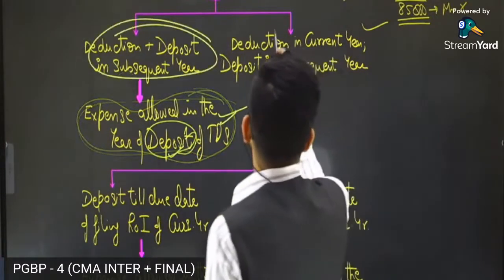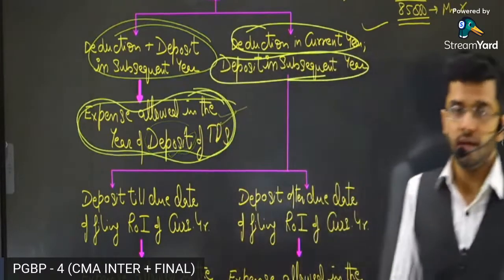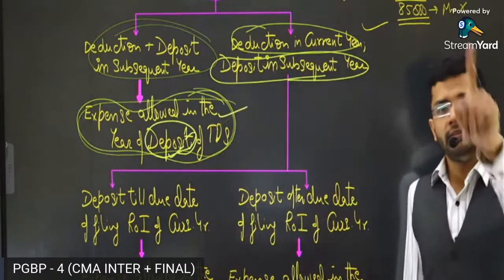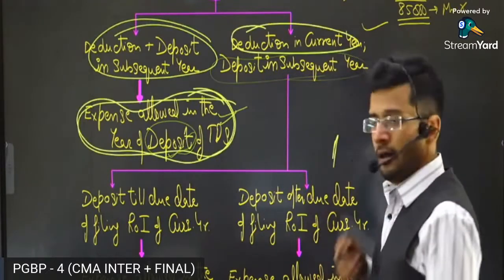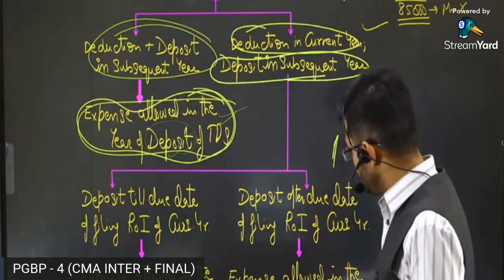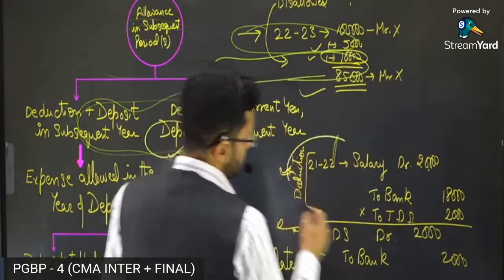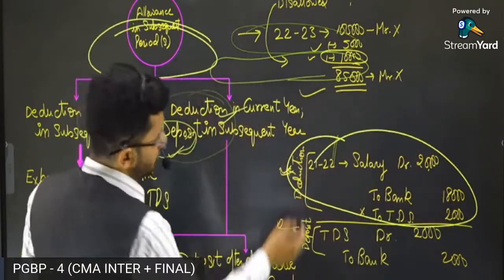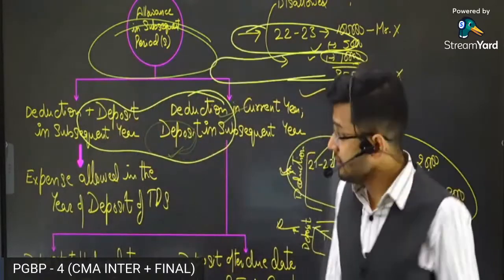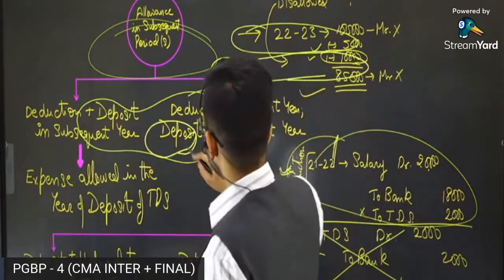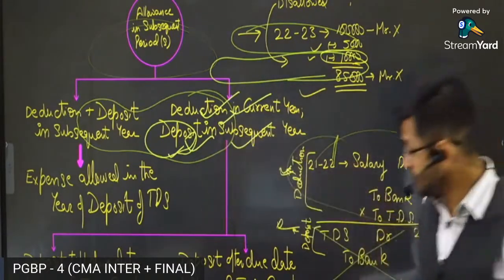Now there's another non-compliance: the deduction you made in the current year, but the deposit you made in the subsequent year. Okay. Now the condition is you have complied with the first part. Deduction you have done. The first entry which we wrote over here, you had made in the current year itself, but you did not deposit. The deposit entry you did not make. You did not deposit the TDS to the government treasury. Then deduction is made in the current year, but deposit in the subsequent year. Then what will happen?